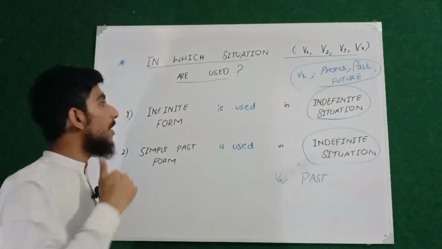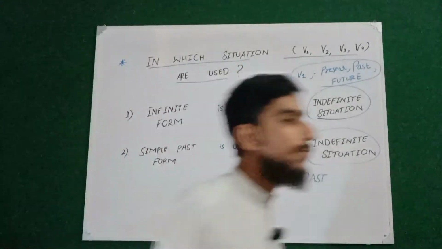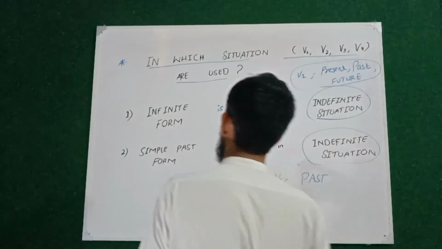Now we will be discussing where the word third form and the word fourth form are used.